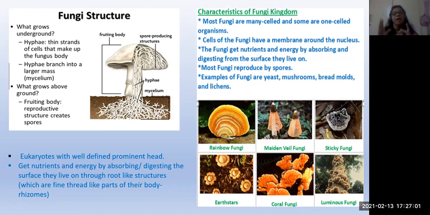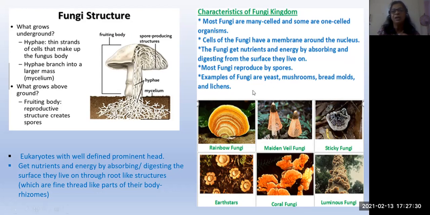That means they absorb the food materials from the what? The nearby things. Okay, like these are saprophytes. That's why they are called saprophytes. And reproductive parts are spores. There is no sexual part. Here only asexual reproduction, which is by means of sporulation. Sporulation means production of the spores.